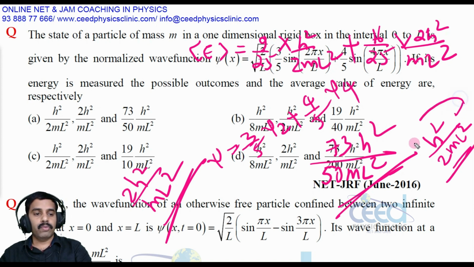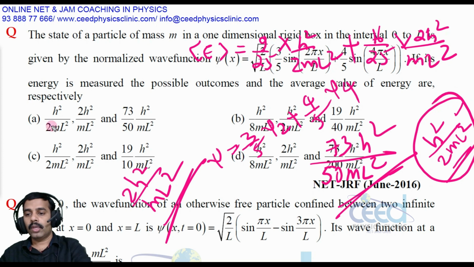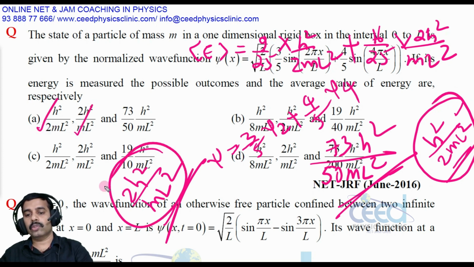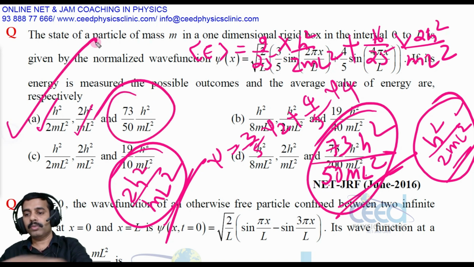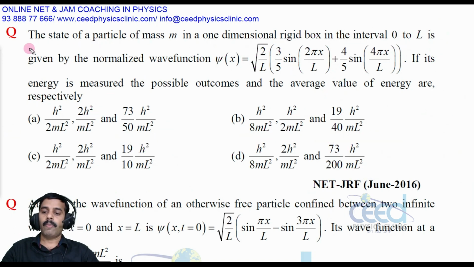So which are the options? First is h square by 2 ml square, that is correct. Second one is 2h square divided by ml square, that also correct. And the third one is 73h square divided by 50 ml square. So option A is correct, right? Now let us come to another question.